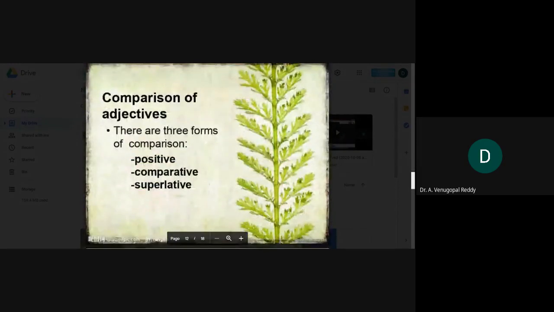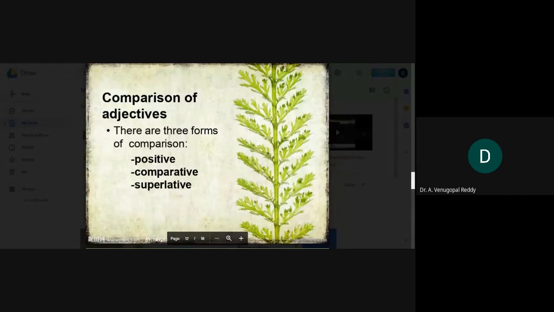And also, there are three forms of adjectives. They are known as comparison of adjectives. There are three forms. One is positive form, another one is comparative, and the next one is superlative. Positive, comparative, and superlative forms.